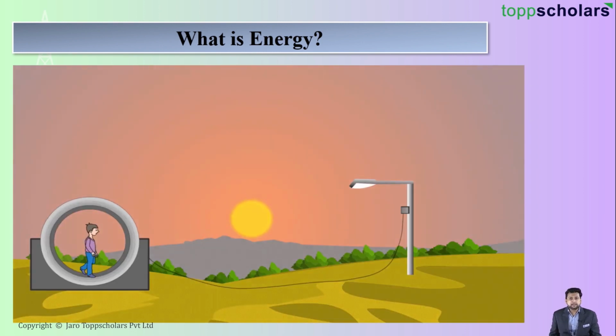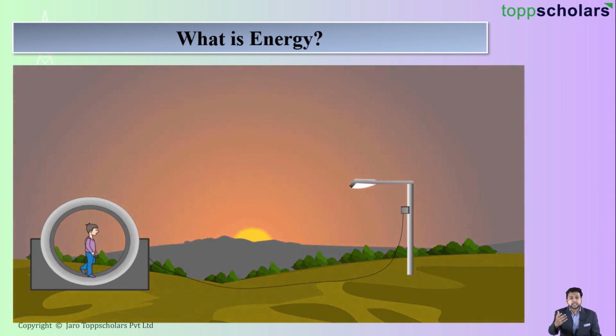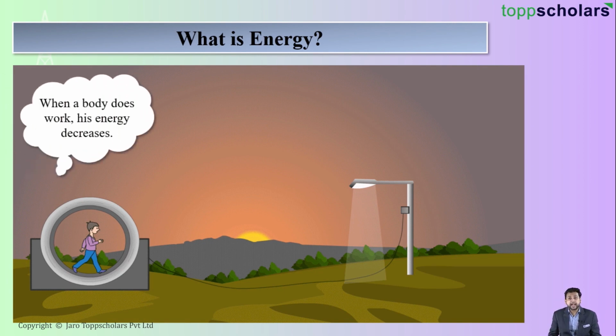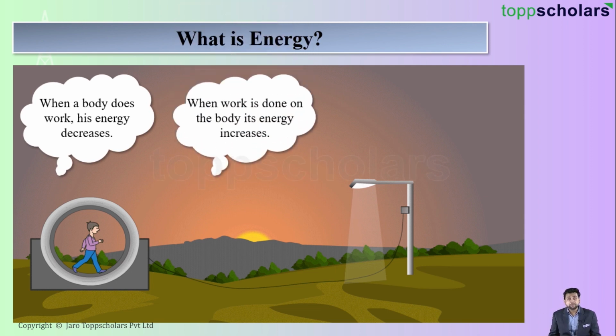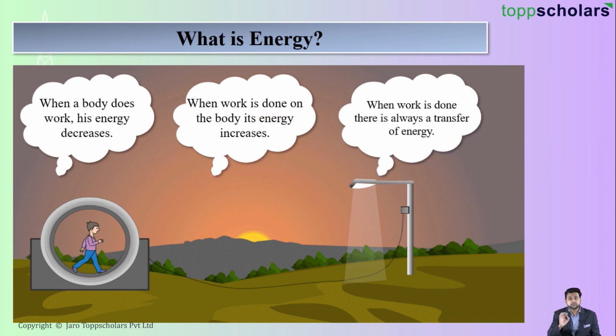For example, if I assume here, can you see that a person is walking and with the help of that the light bulb is glowed. So it means that when the body does work, its energy decreases. But in the meanwhile, when there is work done on a certain body, the energy increases. If we observe, when there is work done, there is always a transfer of energy.